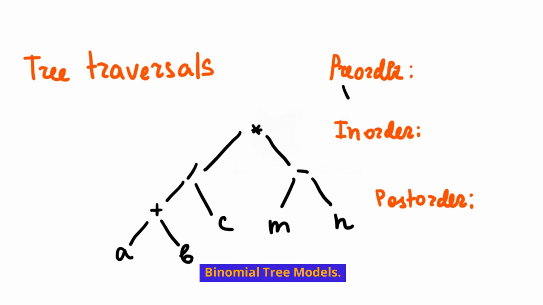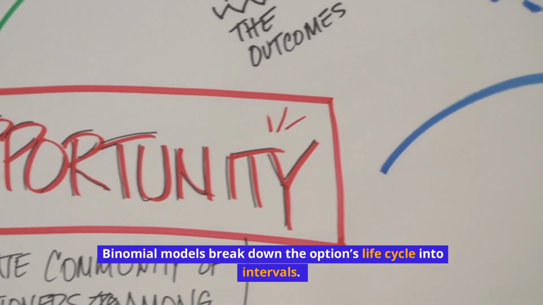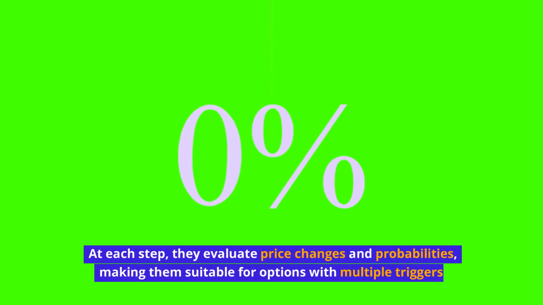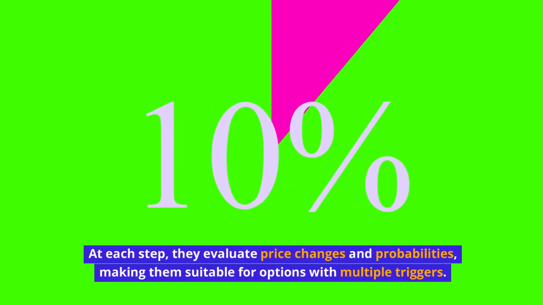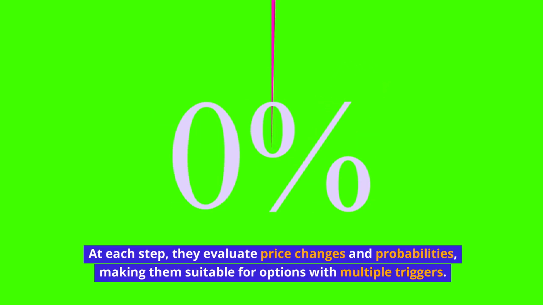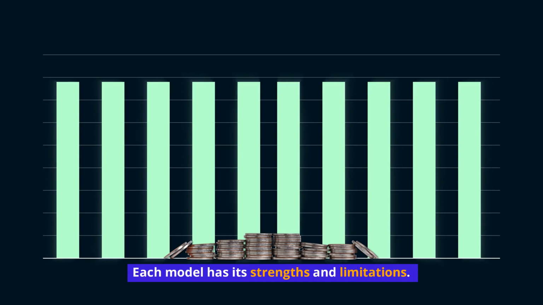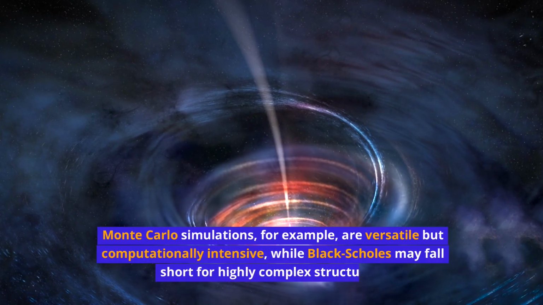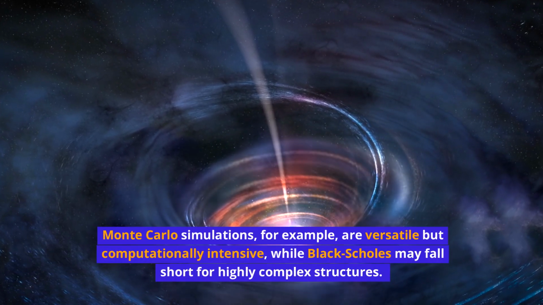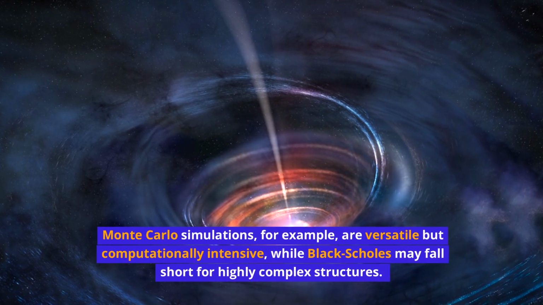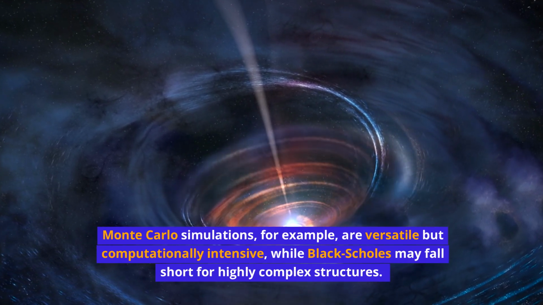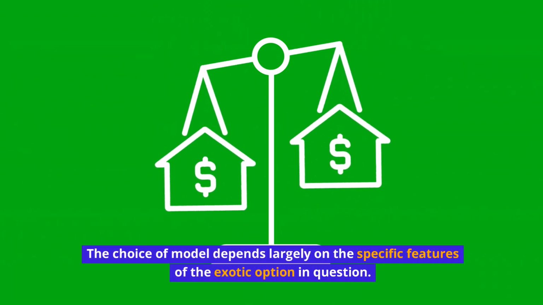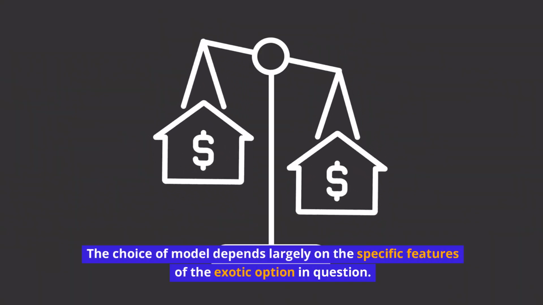Binomial tree models. Binomial models break down the option's lifecycle into intervals. At each step, they evaluate price changes and probabilities, making them suitable for options with multiple triggers. Each model has its strengths and limitations. Monte Carlo simulations, for example, are versatile but computationally intensive, while Black-Scholes may fall short for highly complex structures. The choice of model depends largely on the specific features of the exotic option in question.